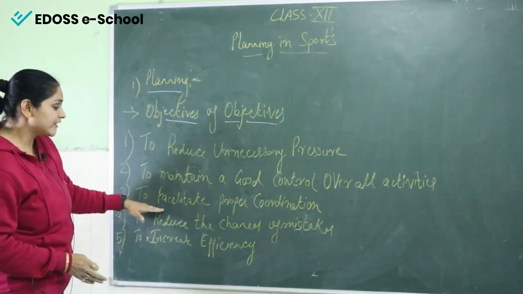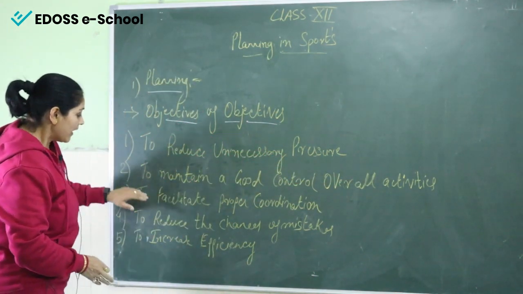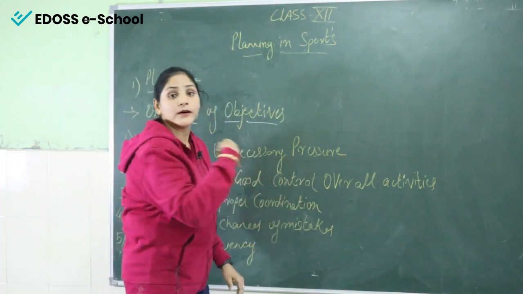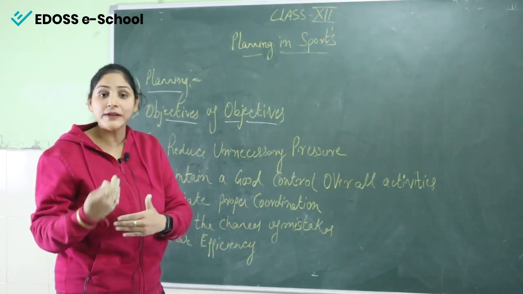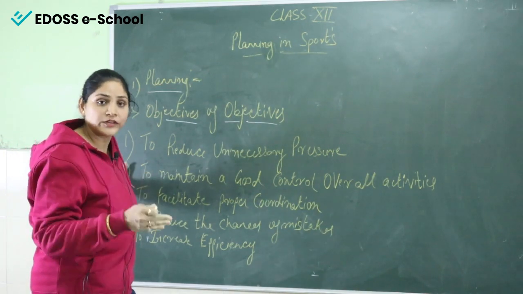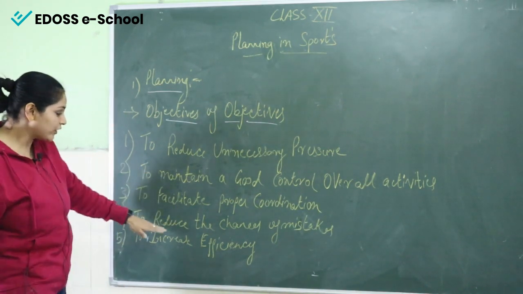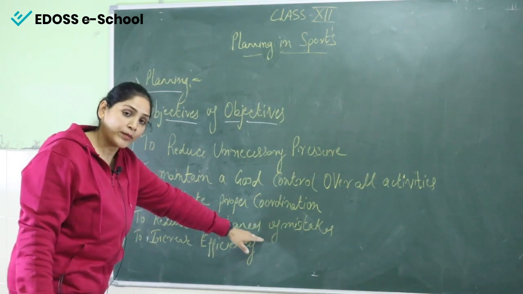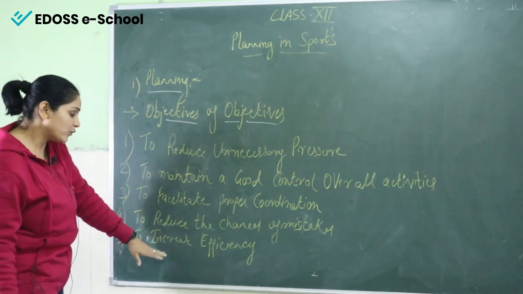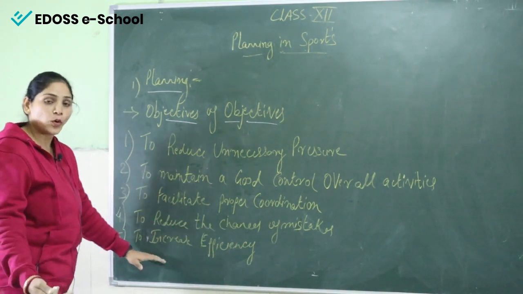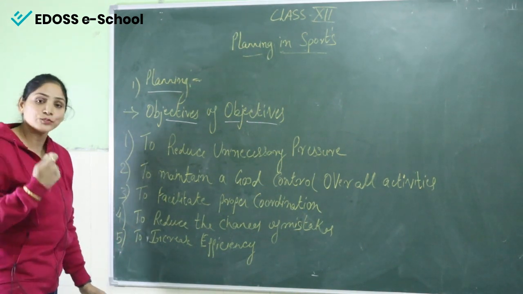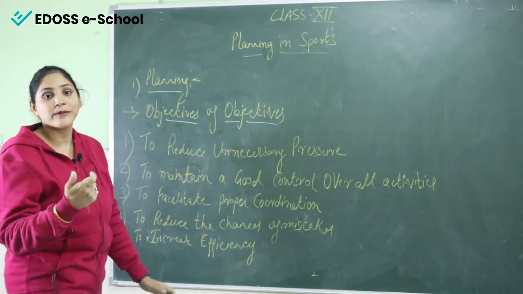After that, to facilitate proper coordination. In this planning, we facilitate proper coordination among committee members, right? They all do their work accordingly and they know their own responsibilities also, right? After that, to reduce the chances of mistakes. Proper planning will definitely reduce the chances of mistakes. Next, to increase efficiency. If we do proper planning, efficiency will increase and definitely we'll conduct a smooth and good tournament or good event, right?